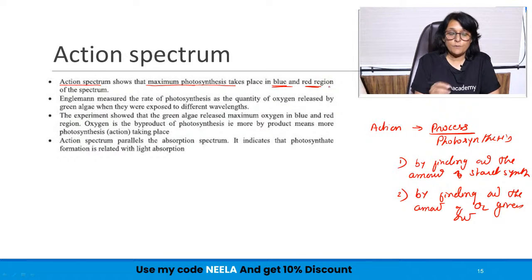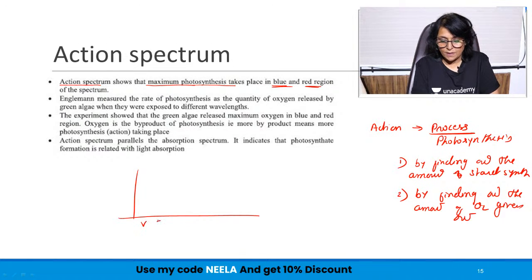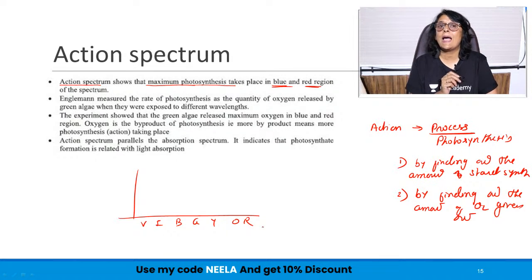So again, if you are plotting the absorption spectrum, and suppose again I make this VIBGYOR, this is our visible spectrum or photosynthetically active radiations. We have found that maximum absorption was in this part and then in this part.